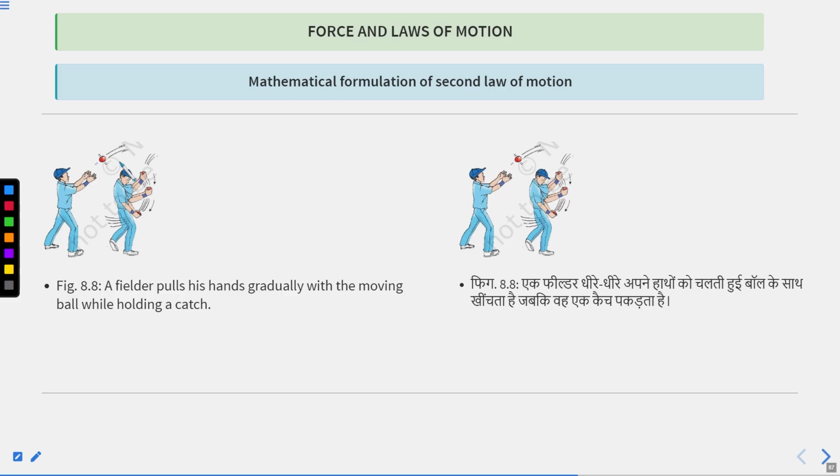This is an example: if you want to catch the ball, you have to pull your hands backward to increase the time period. And if the time period increases, then you will feel less impact because the rate of change of momentum has decreased.